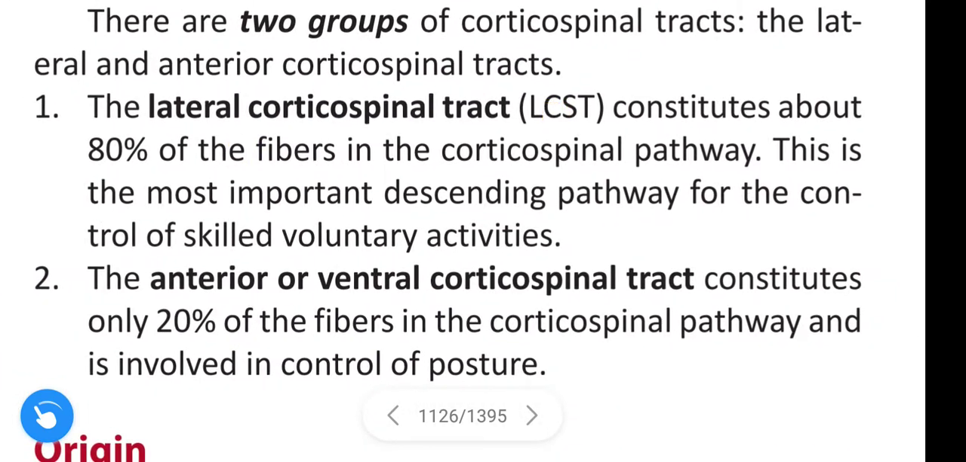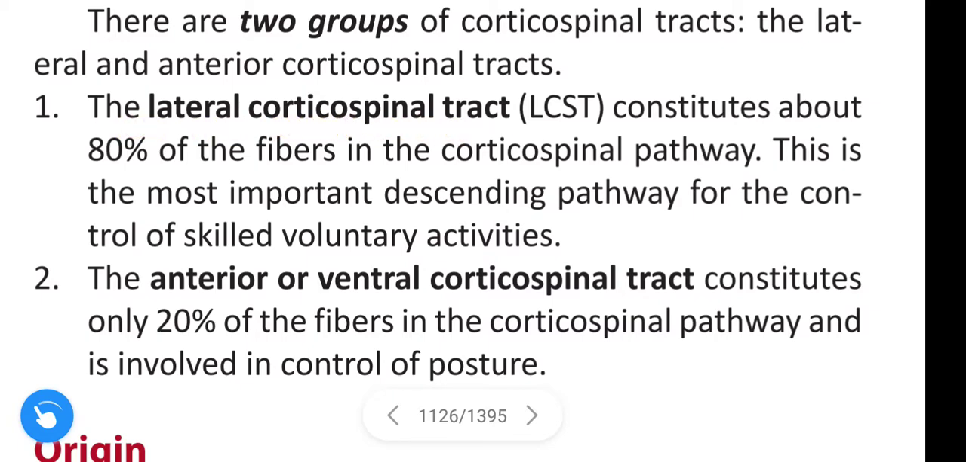First, lateral. Lateral corticospinal tract constitutes about 80% of the fibers in the corticospinal pathway. This is the most important descending pathway for the control of skilled voluntary muscle. Skilled voluntary muscle activities are controlled by lateral corticospinal tract.